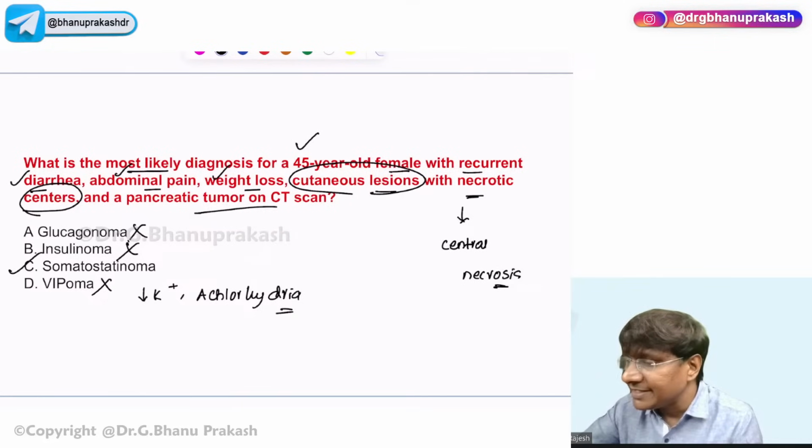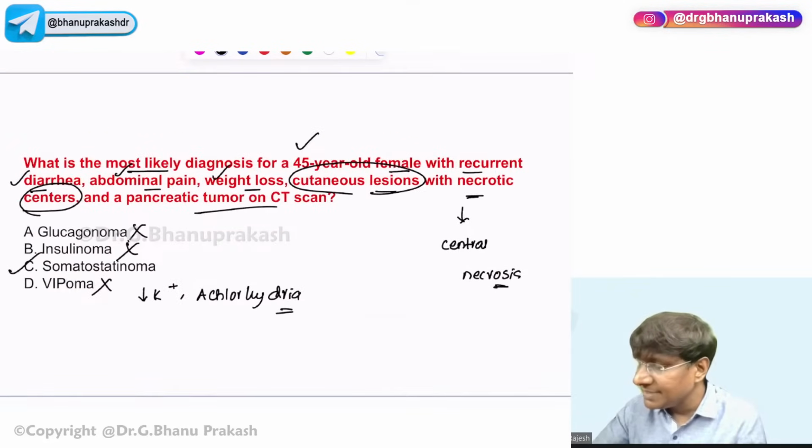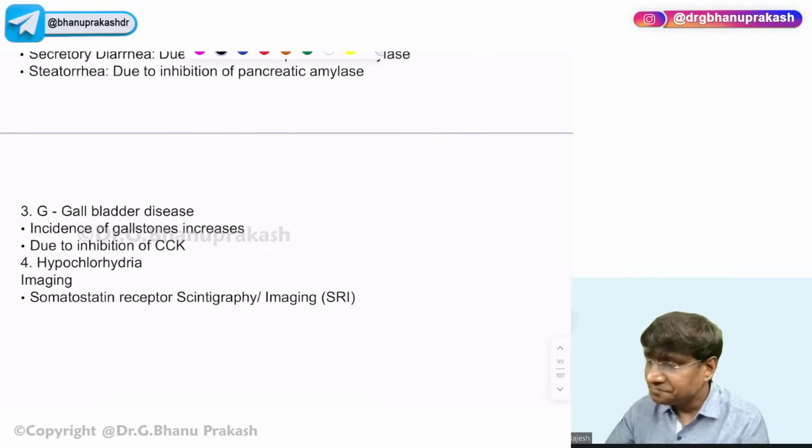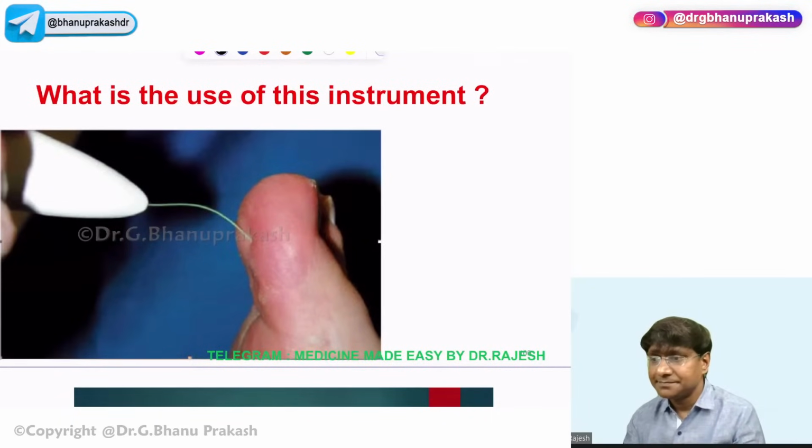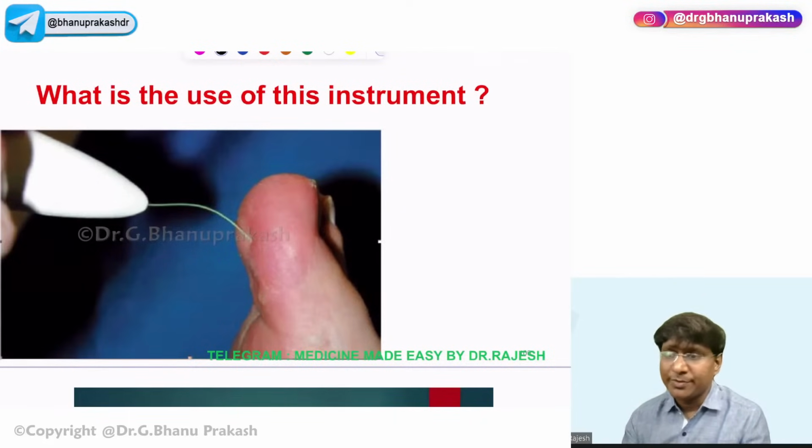I'll discuss some image-based questions in endocrinology. What is this instrument and where do we use this instrument?